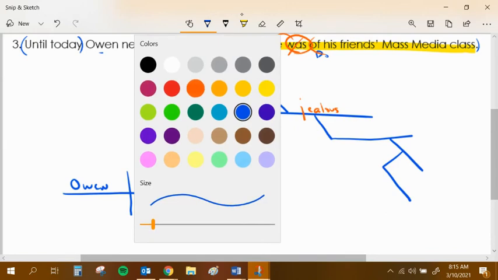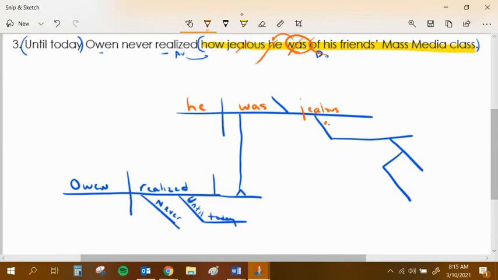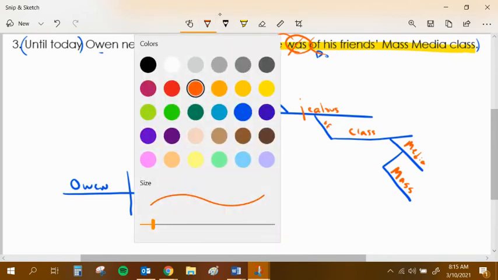You could certainly keep mass media as all one big name. I think I do on my answer key. But for the live version, I'm changing it up. All right, so I'm going to call it a media class. But it's mass media. Once again, it's all one name, so that's fine. It's his friend's class.